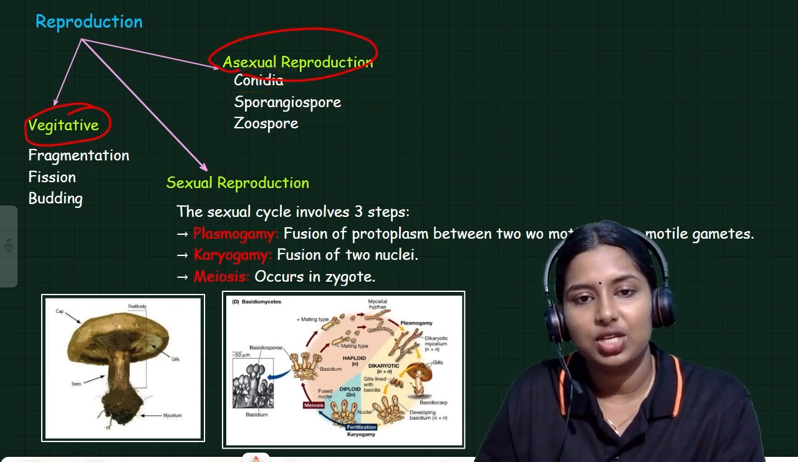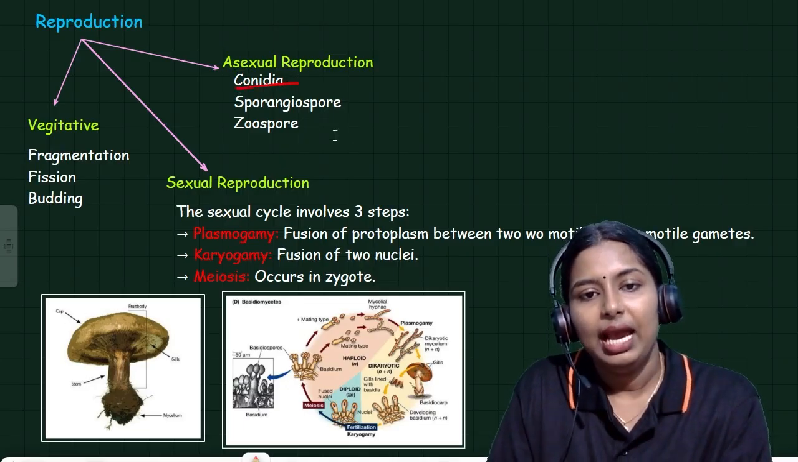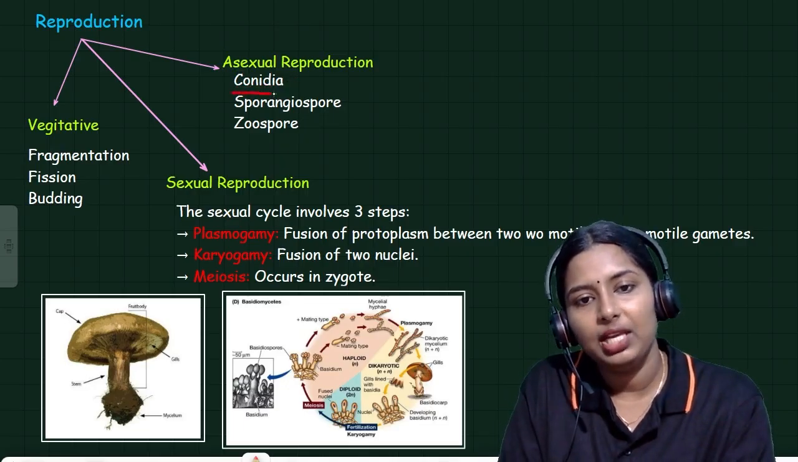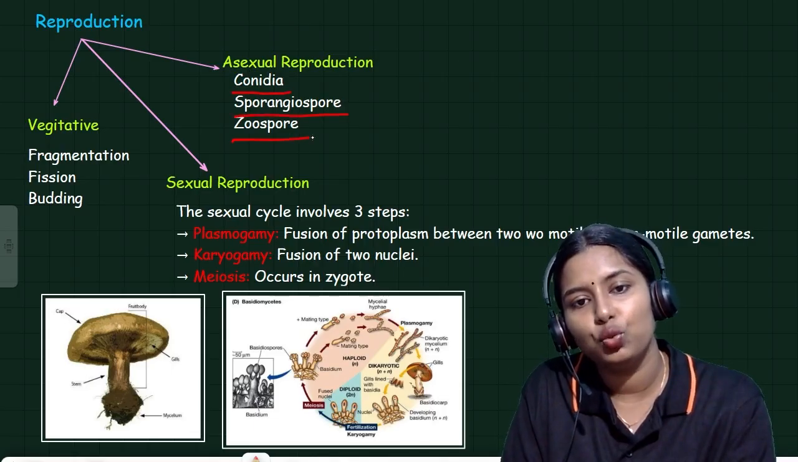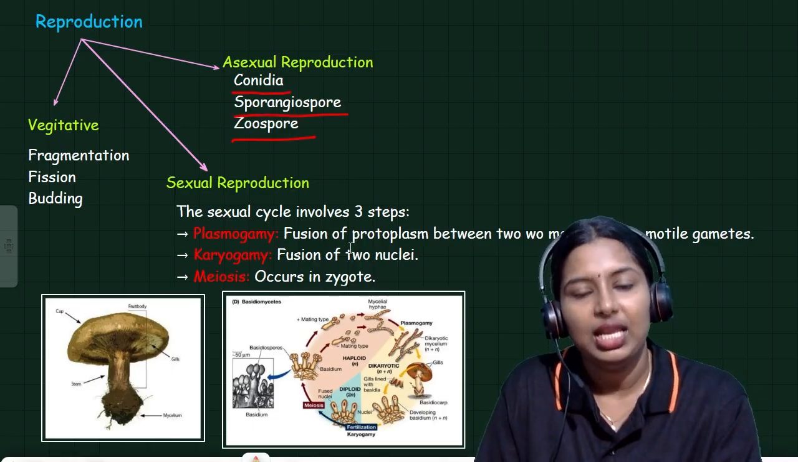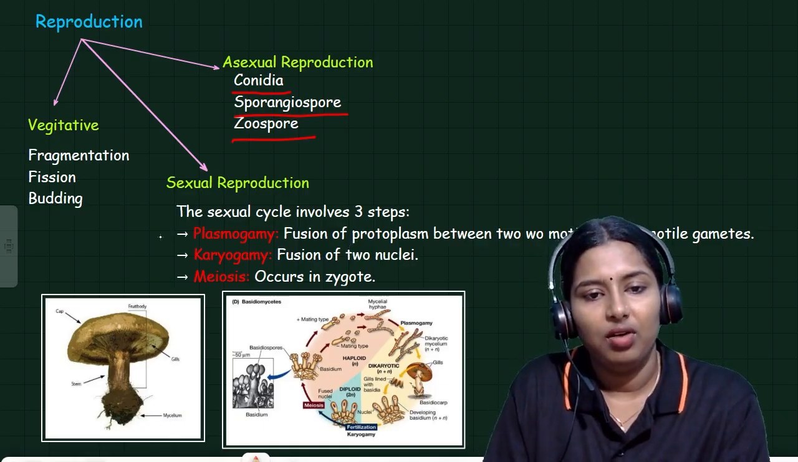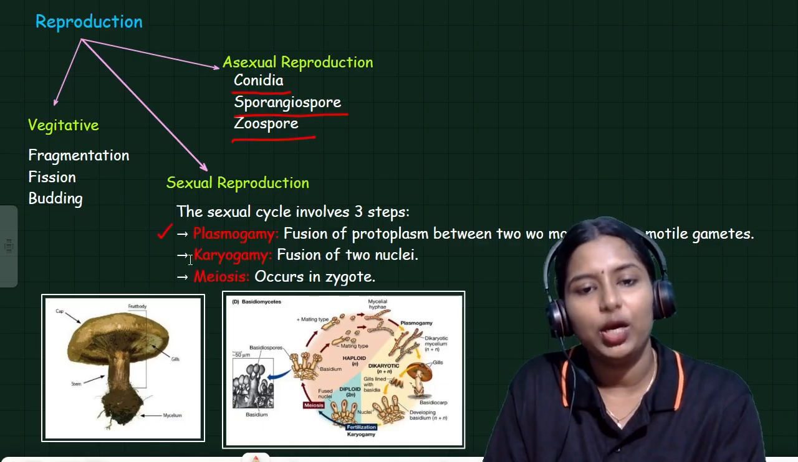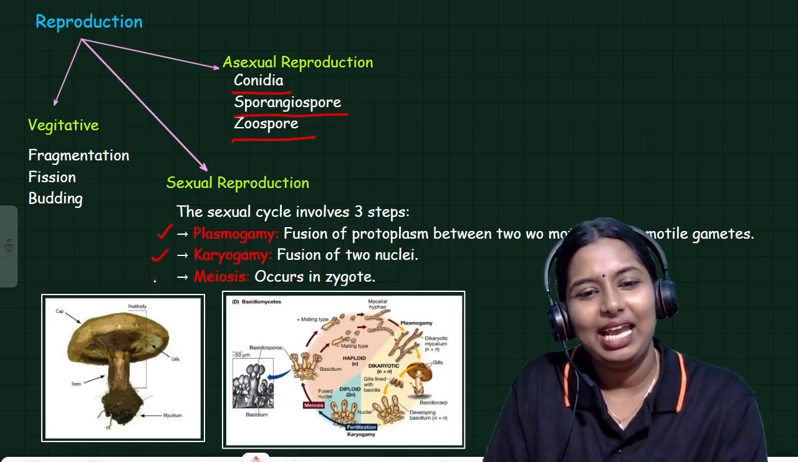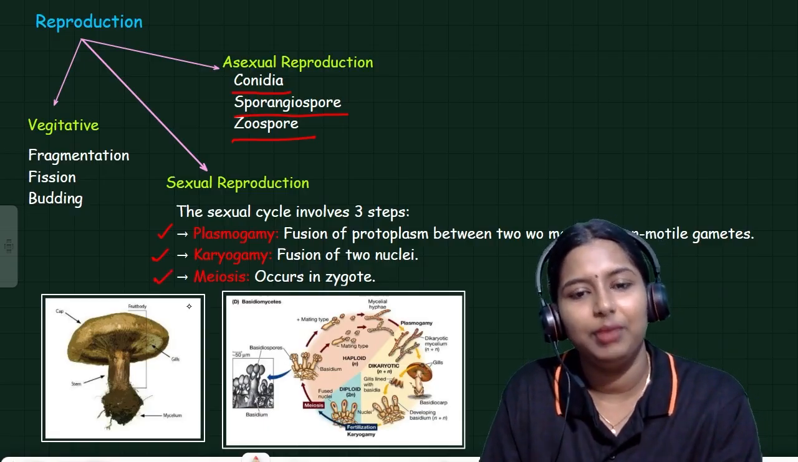A specialized structure is formed, conidia, and by sporangiospore and by zoospore. These are the different modes of asexual reproduction. And in the case of sexual reproduction, it occurs with the help of plasmogamy, karyogamy and meiosis.